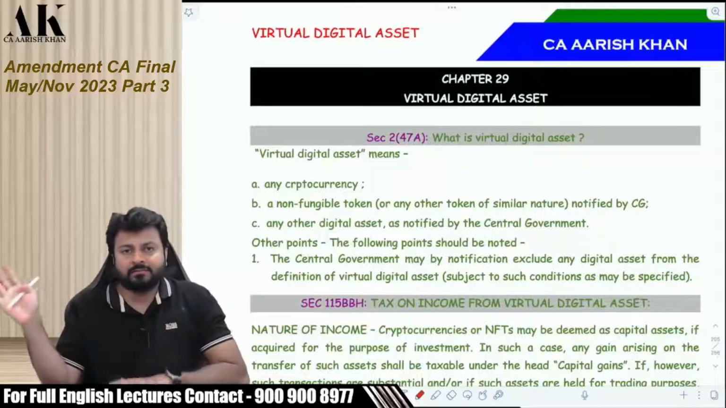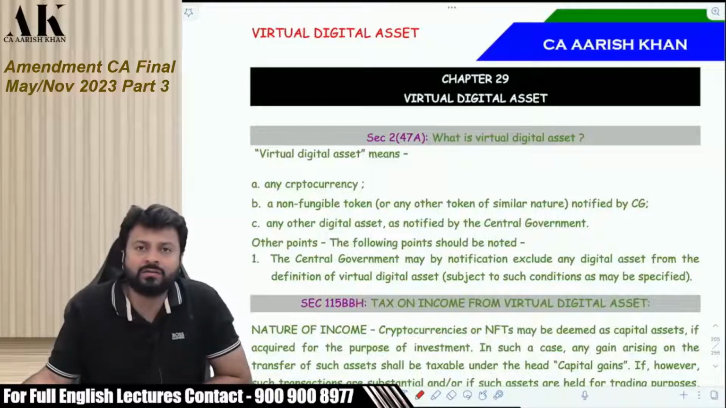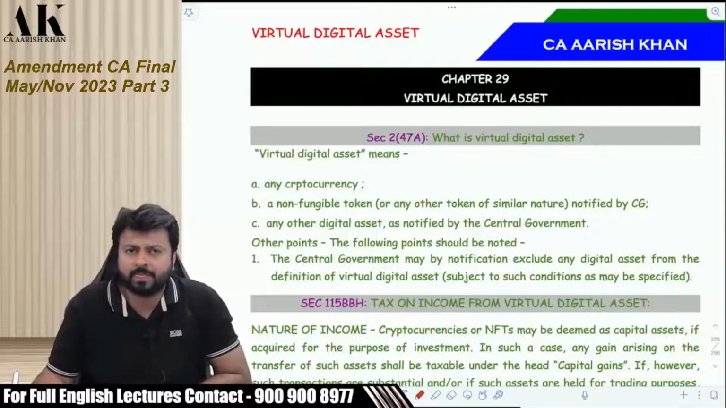Till last year, that is till 21-22, there was no clarity about how a virtual digital asset like cryptocurrency and all should be taxed. Now the government has come up with a complete solution on how to tax a cryptocurrency, how to tax an NFT, that is non-fungible token, so on and so forth. How to tax these things, the government has come up with a complete solution.